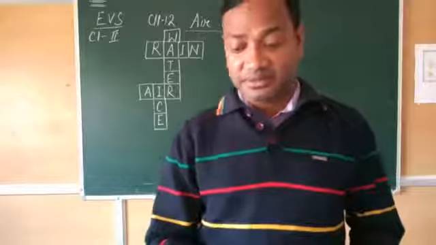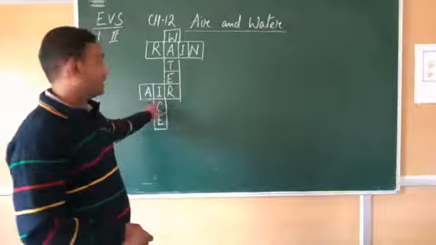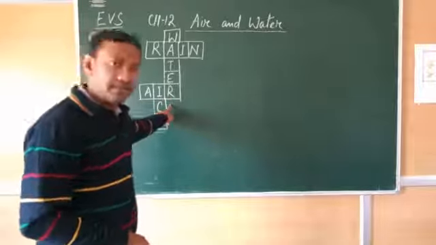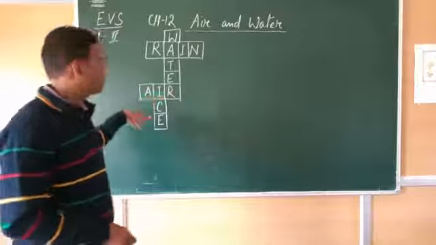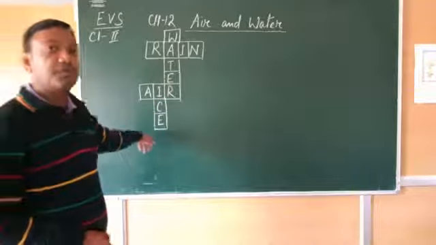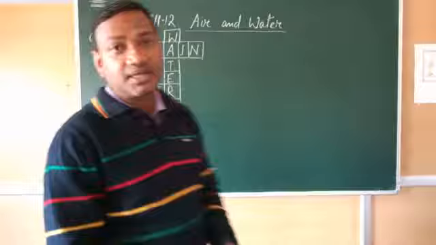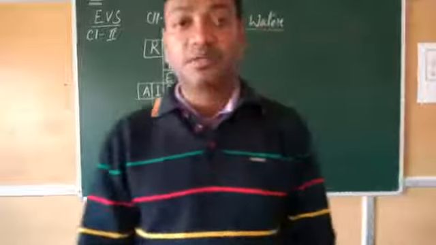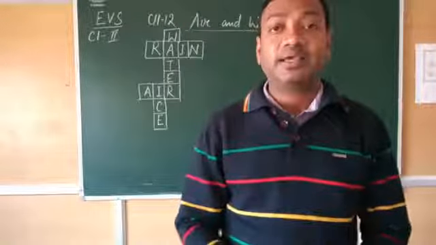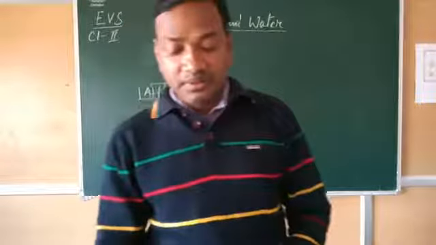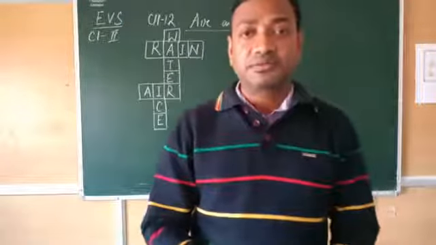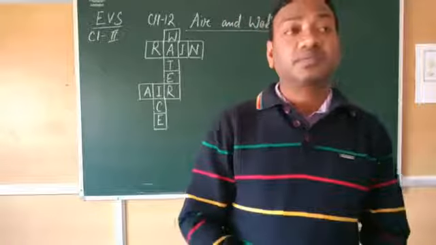And the last one is, one boy is blowing air. So it is air. A-I-R, air. Correct? So you write in your book. These 4 words are there. These are water, rain, air, ice. Now let us start our chapter.